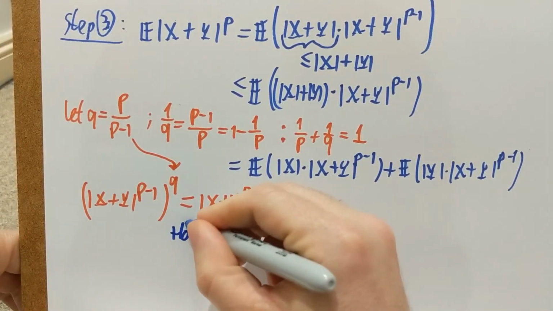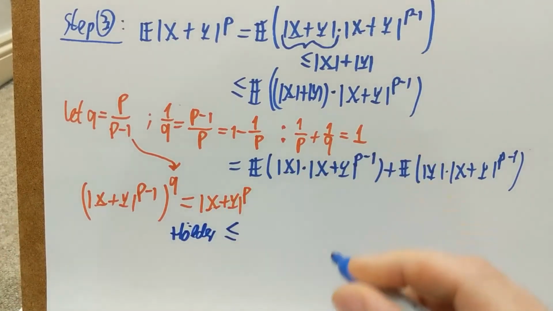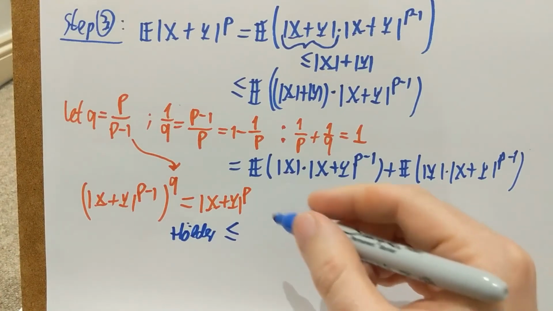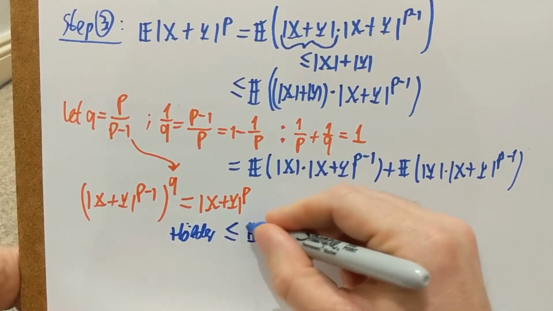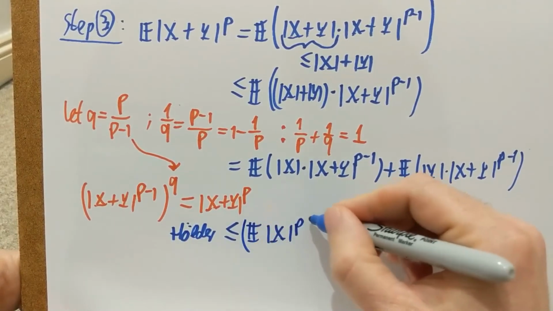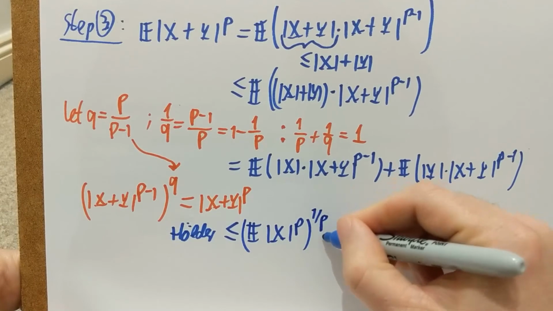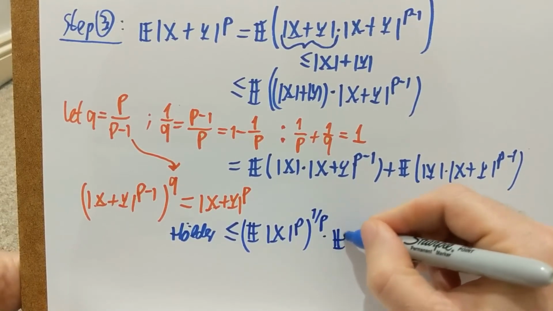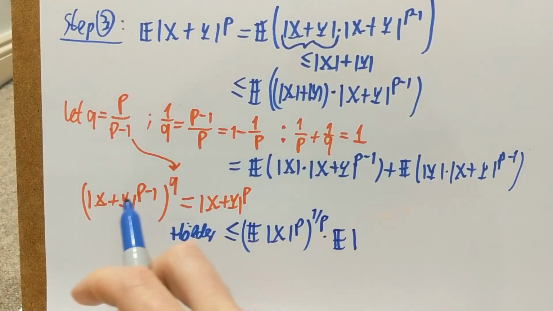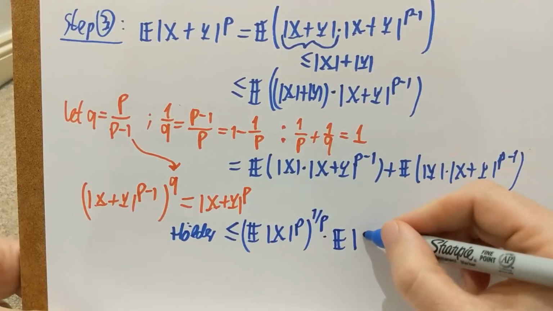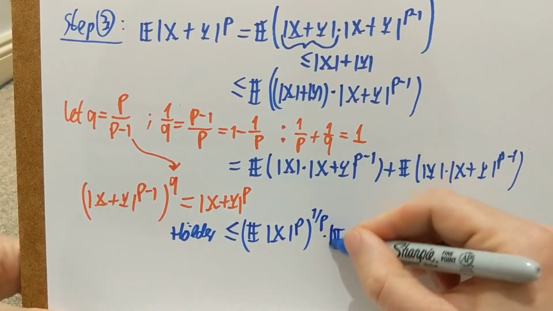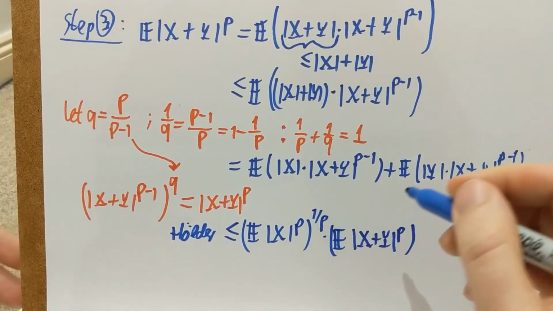Hölder tells me that this right hand side is smaller than or equal to the expectation of the p's power of x to the 1 over p power, times the expectation of the q's power of x plus y to the p minus 1, but that's what we calculated here, so that gives me the expectation of x plus y to the p to the 1 over q power.